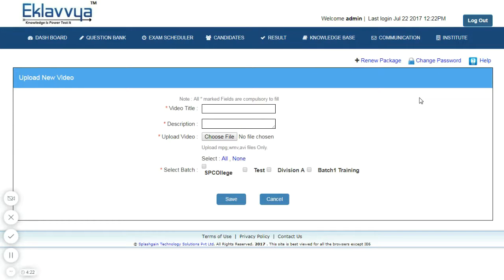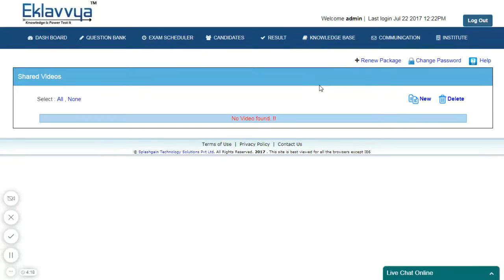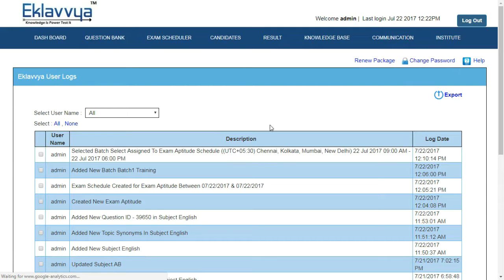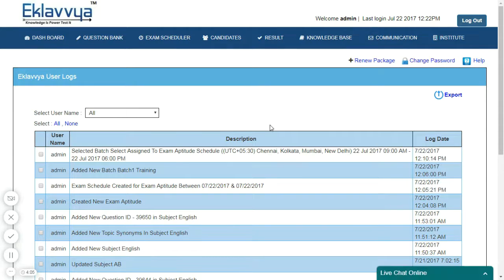The next section is related to videos. In this section, I can upload videos and share them with relevant candidates. The next important feature is related to activity logs. Online exam logs. We have defined online examination security and audit logging. It is useful while analyzing the exams.